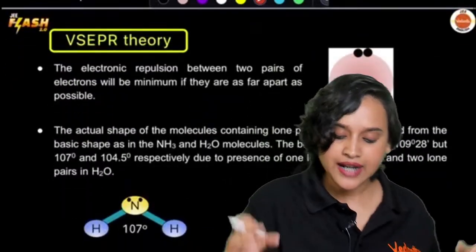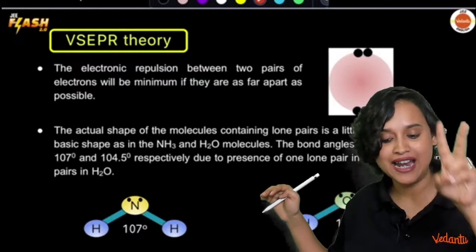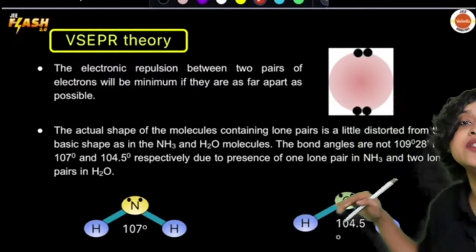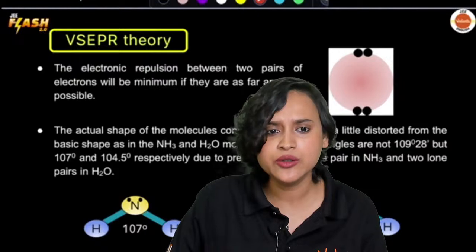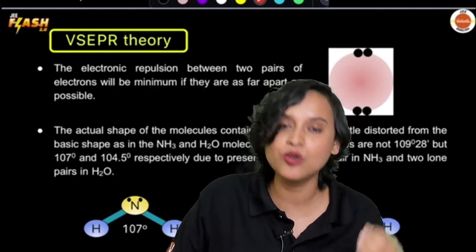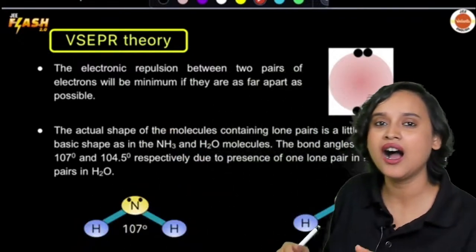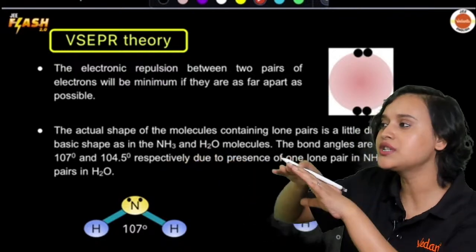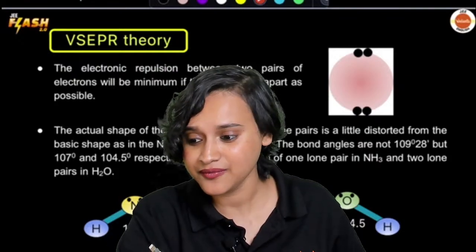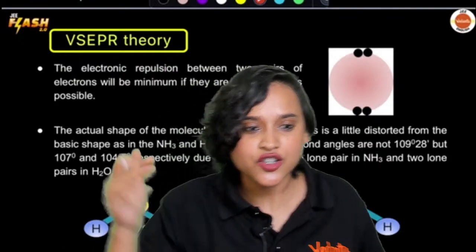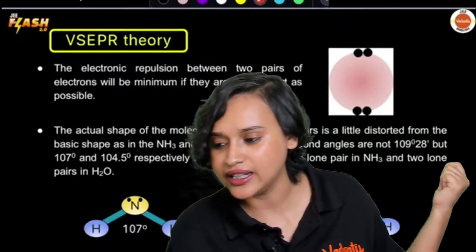Chalo guys, moving on. Now we understand that the electronic repulsion between two pairs of electrons will be minimum if they are as far apart as possible. That's exactly what I told you. What did my parents do? My parents made sure that my brother and I, our rooms are so far away that we talk but we don't fight. So that, my dear student, is your VSEPR theory.